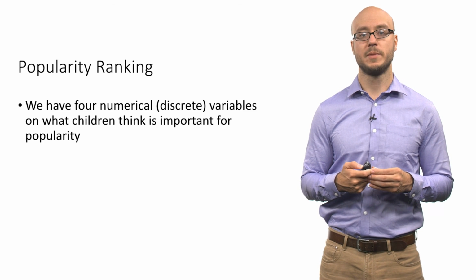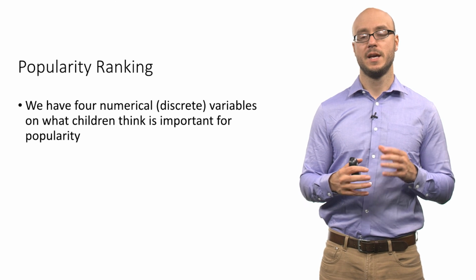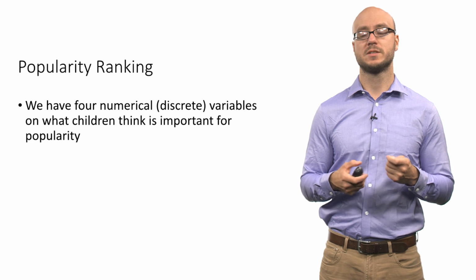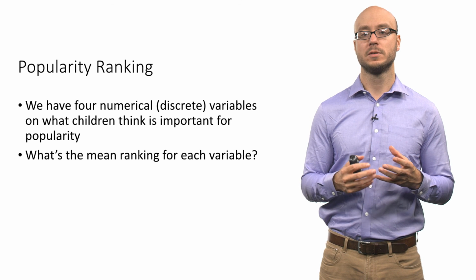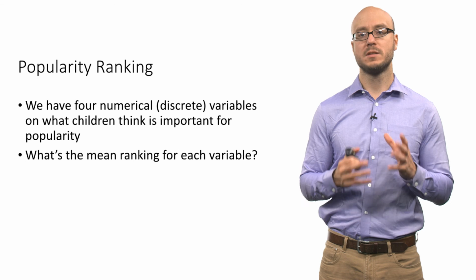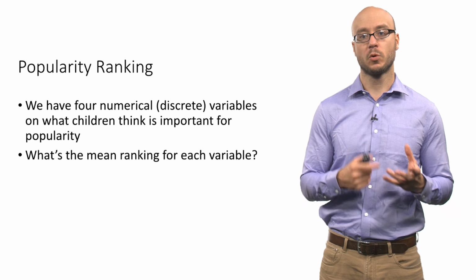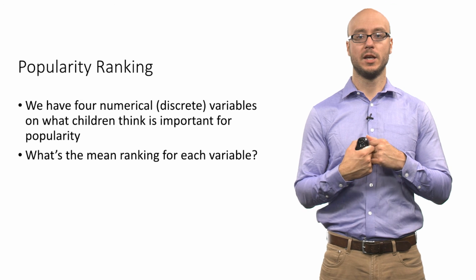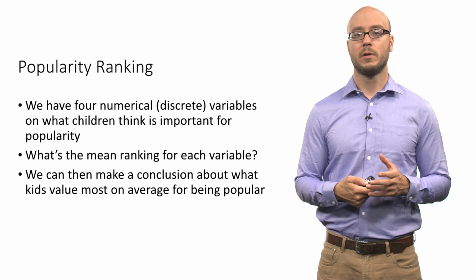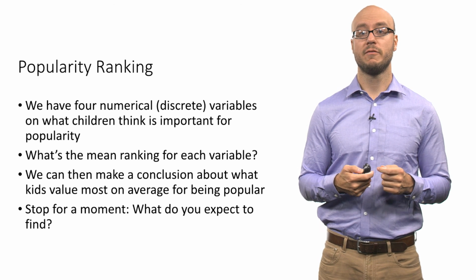Now, let's look at our actual example of popularity in this elementary school. If you recall, in this data set, we have 4 numerical discrete variables, and these variables have to do with what children think is important for popularity. A natural question is, for each variable, grades, looks, money, and so forth, what is the mean ranking for each variable? In other words, what do students think on average is important for being popular? Do kids think that having money is important? Do they think being good looking or handsome or pretty is important? Well, one way to do this analysis is just to calculate the mean ranking for each variable.